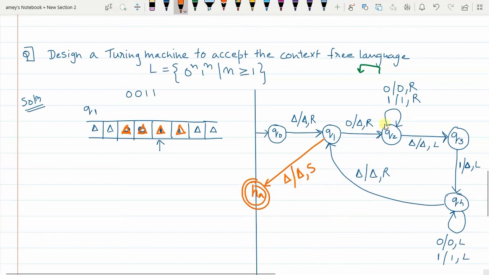So this is the Turing machine that accepts the context-free language L equal to 0 raised to n, 1 raised to n. Now if a string like 0 1 0 1 0 1 was given, you will see that the machine would have got stuck in one of these stages and would never have reached HA, which is the halt and accept state. Fine. So this is how the Turing machine is formed.